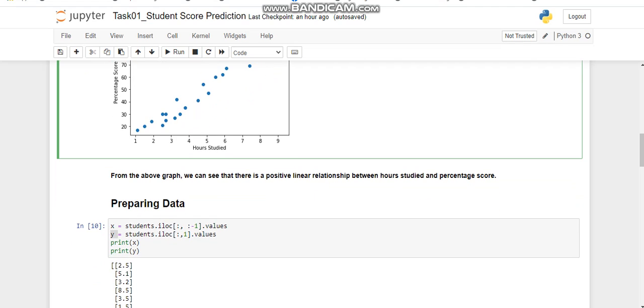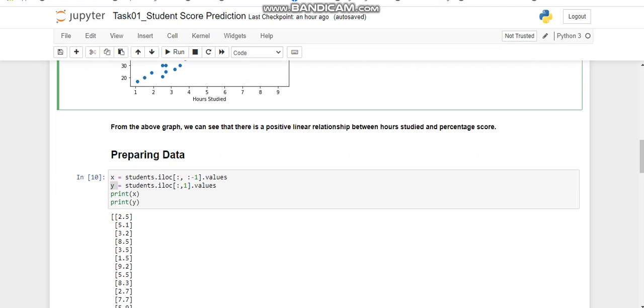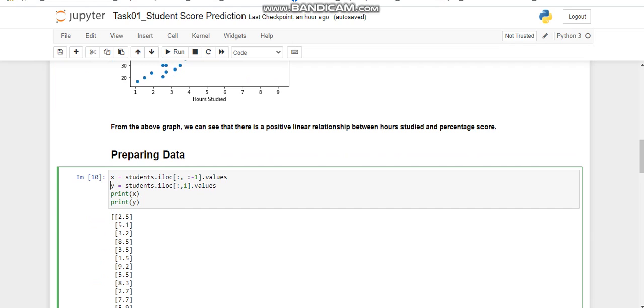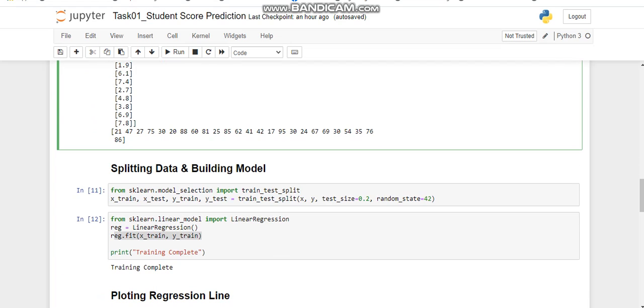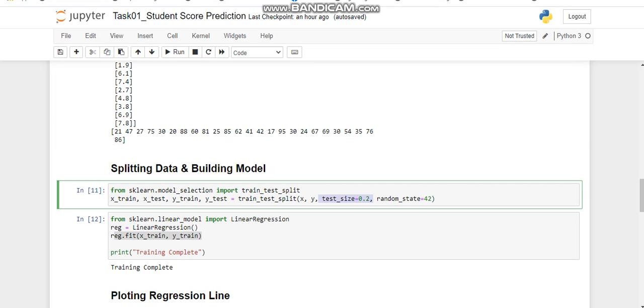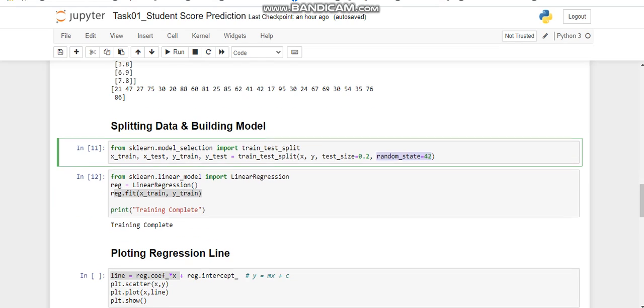Now it's time for the preparation of our data. For training, we will divide our data into feature data X and target data Y. After data preparation, we will split our dataset using scikit-learn model selection, from which we will import train_test_split, and we will split our dataset in the ratio of 80:20 by using test_size equal to 0.2, and we will set the random state equal to 42 so that our model will not overfit our dataset.